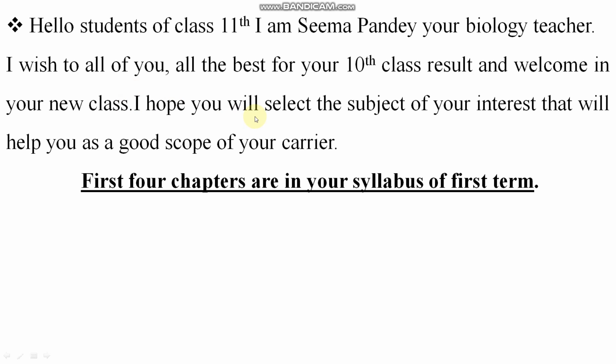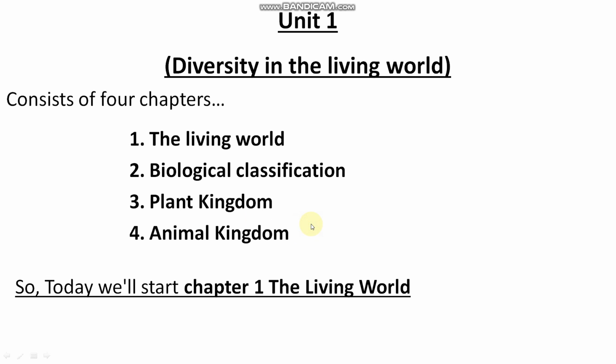I hope you will select the subject of your interest that will give you a good scope for your career. So, in our biology class, firstly I want to discuss the syllabus. The first four chapters of the NCERT biology book are the syllabus of the first term. Unit 1 is diversity in the living world. It consists of four chapters: the living world, biological classification, plant kingdom, animal kingdom. So today we will start with the living world.